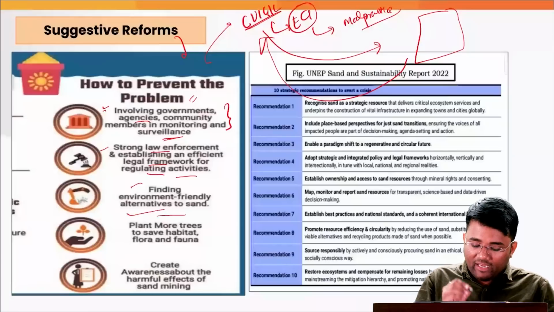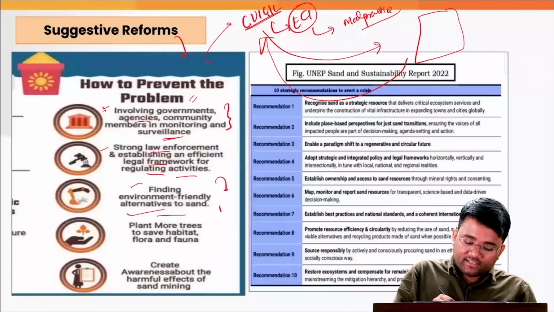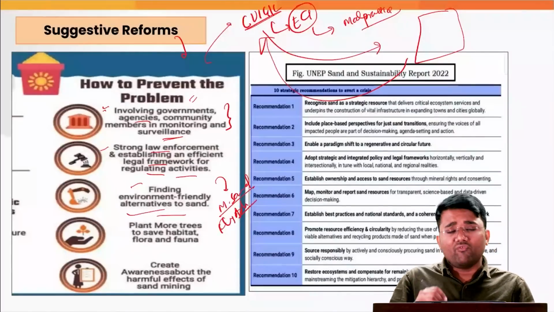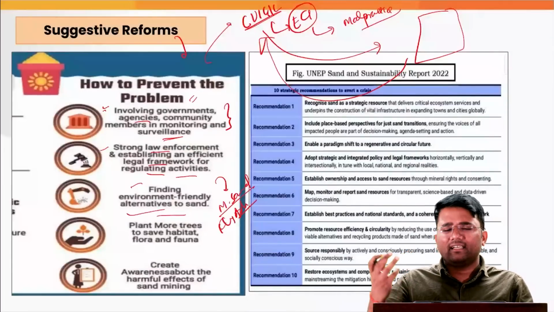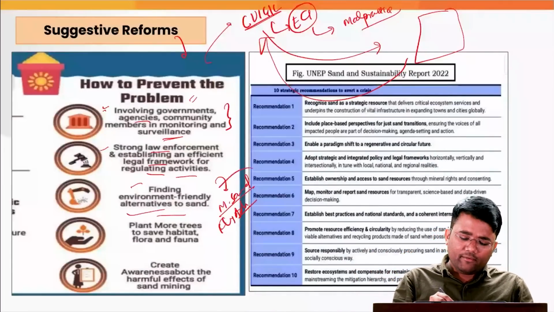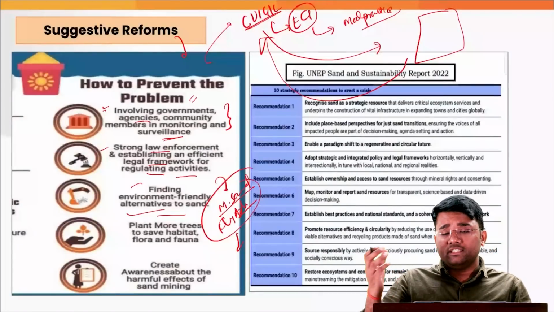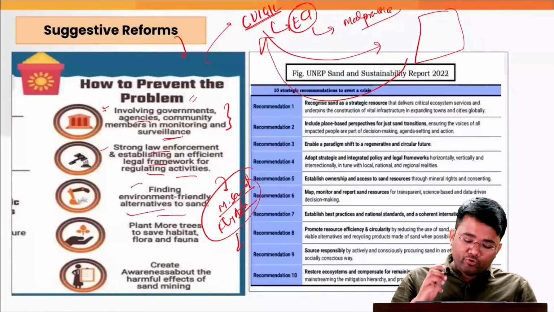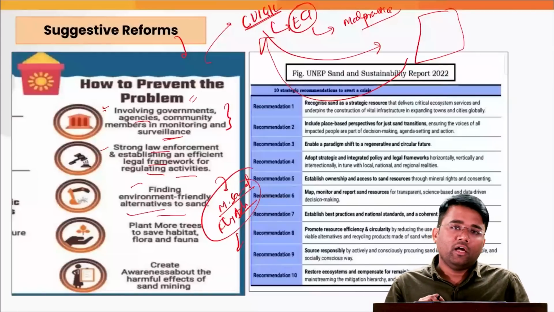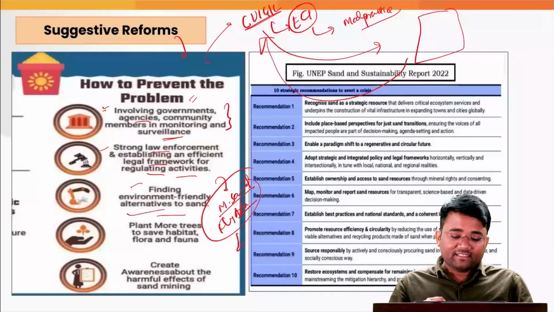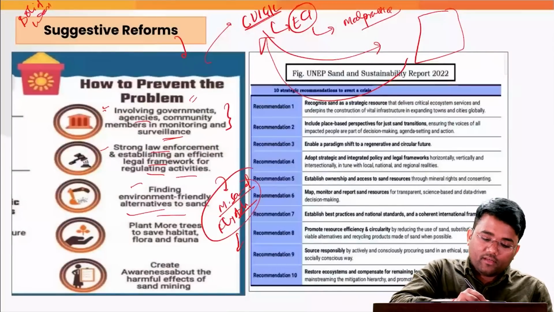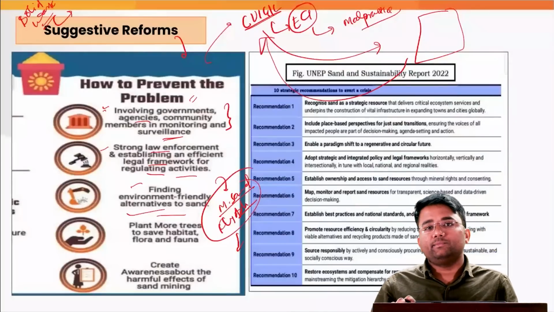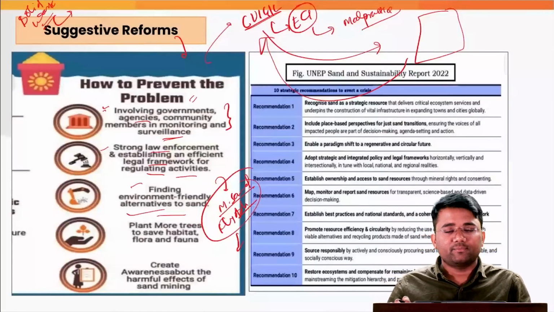Also, we need to find an environment friendly alternative to sand, for example M-sand or the fly ash coming from thermal power plants, and the dust from brick kilns, that can also be used in construction. Also, you would have known that our honorable minister Shri Nitin Gadkari ji has taken various leads where solid waste has been processed and used in construction of various roads at various places.